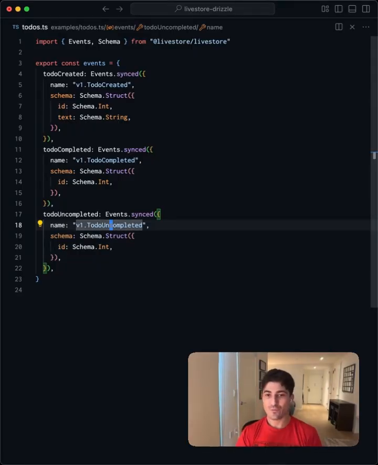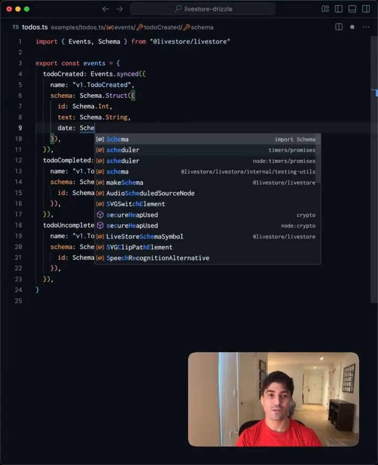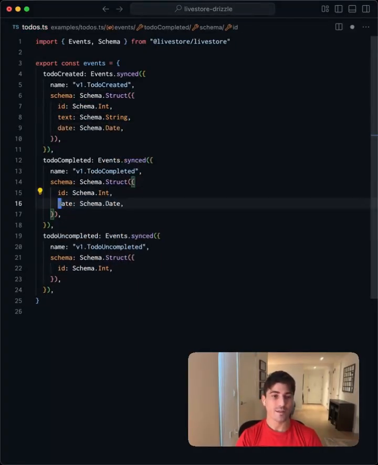And in a real to-do application, we'd probably want a few more events. For instance, the ability to completely delete the to-do or to clear the entire list of to-dos. We might also want to be able to attach different tags to a given to-do. There are a lot of different directions we could take this, but we just want a very simple example so we can test querying using the Drizzle query builder and the adapter that we're going to build after we set up this example. Maybe one other change we can make before calling it a day with our event types is let's add event times to each of these structs. So up here, date is going to be Schema.Date. We're going to have the same thing here and here, and that should be good for now.